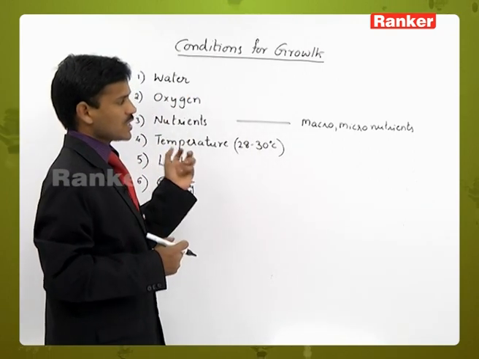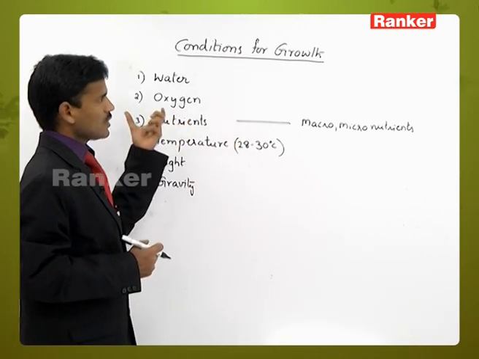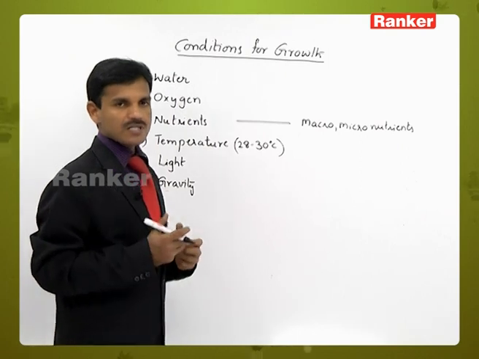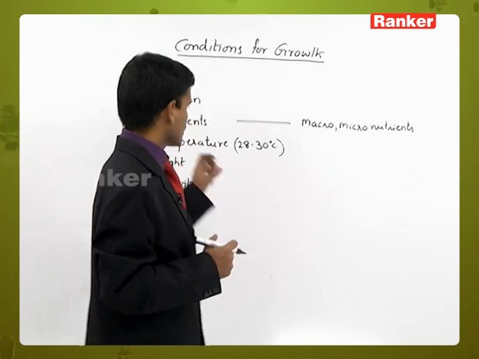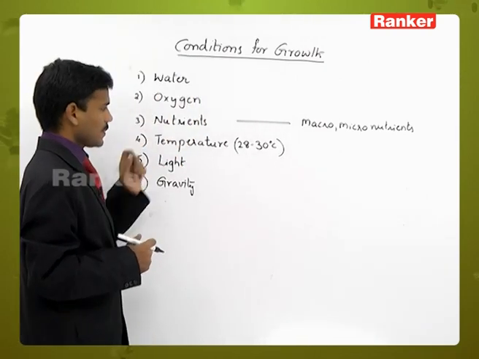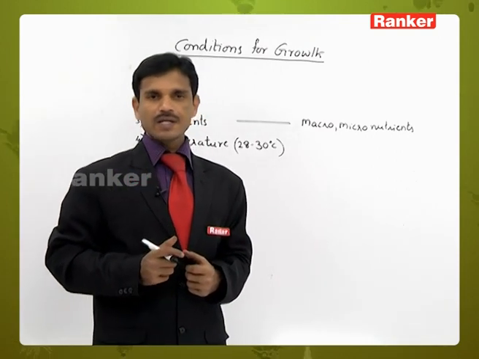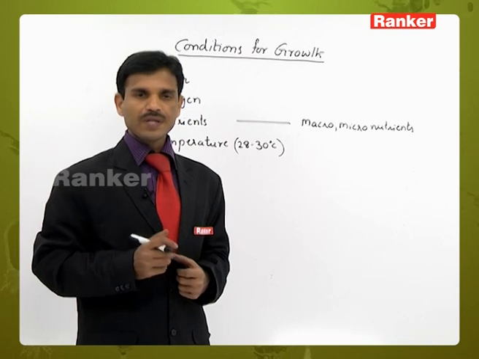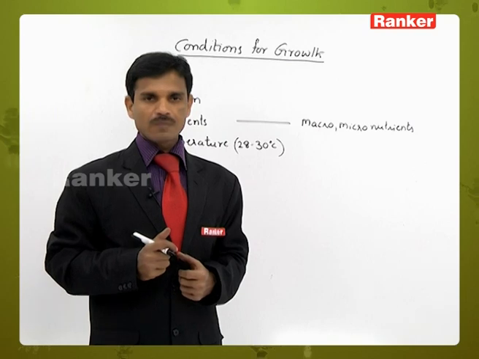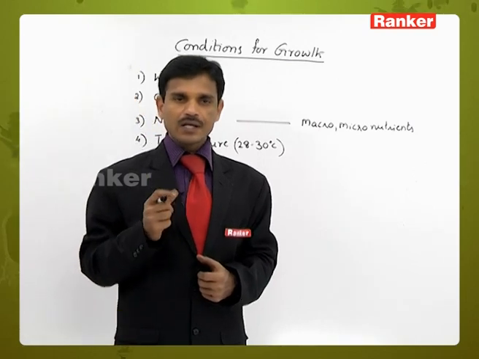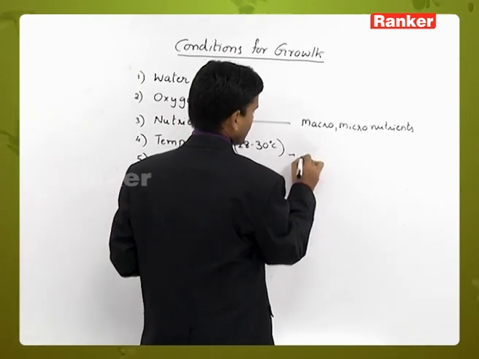Nutrients are essential elements. When these essential elements are available, the growth occurs. If the essential elements or nutrients are not available, the growth is not taking place properly. So these are also very important for the growth. Next is temperature. The optimum temperature for growth is 28 to 30 degrees centigrade. At very low temperature or high temperature, the growth is not taking place. Why? Because this is a suitable temperature